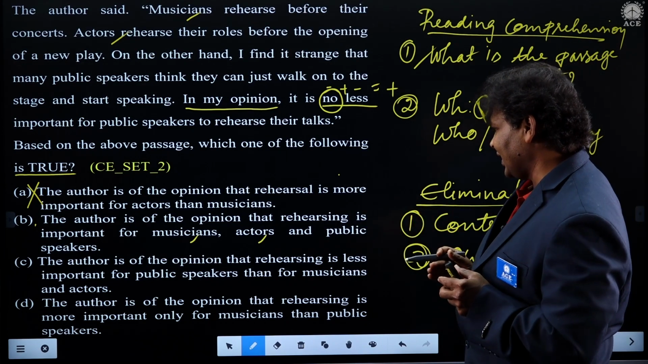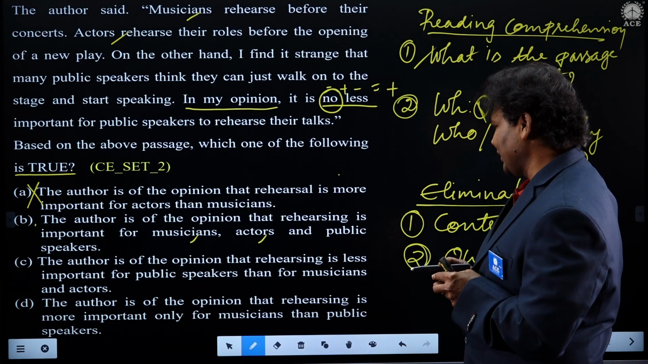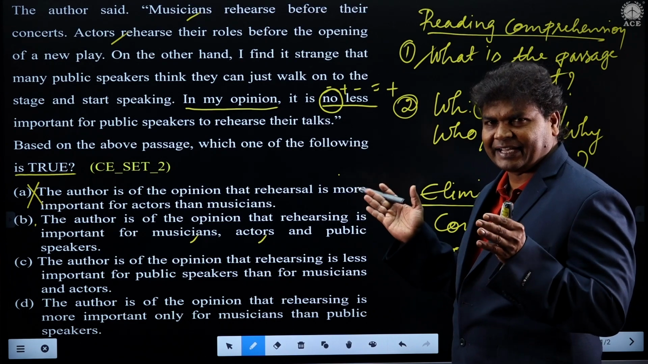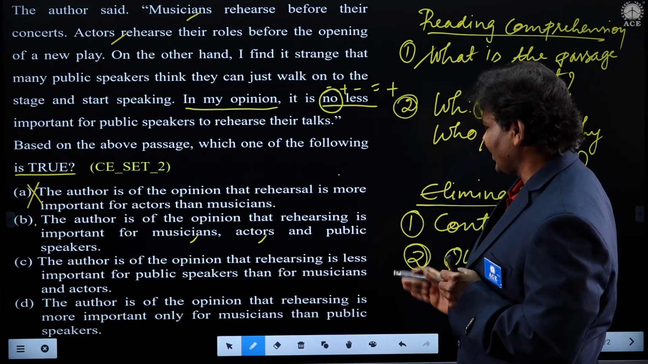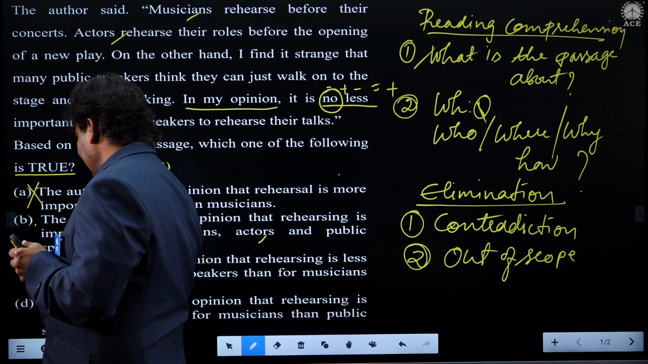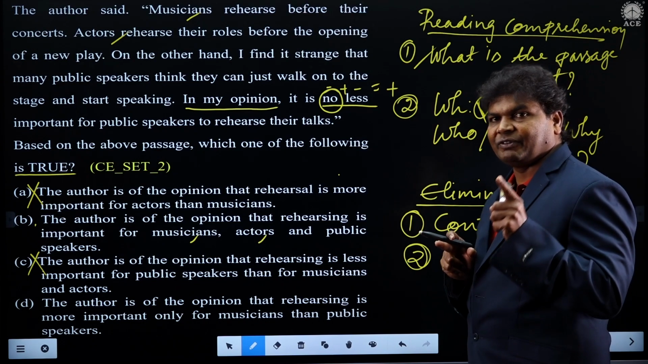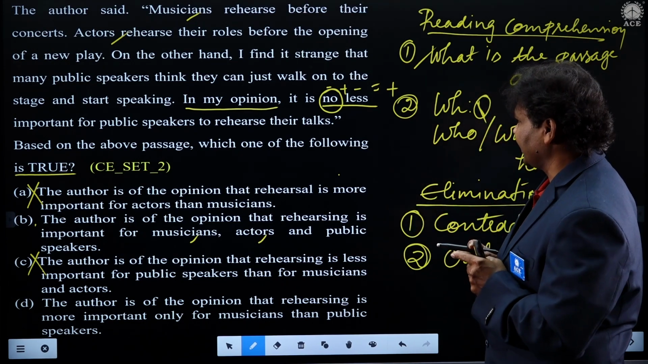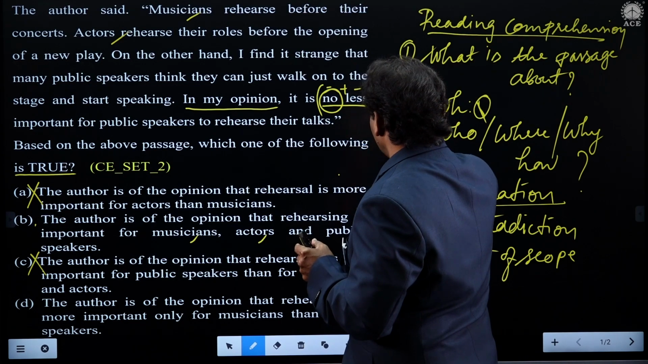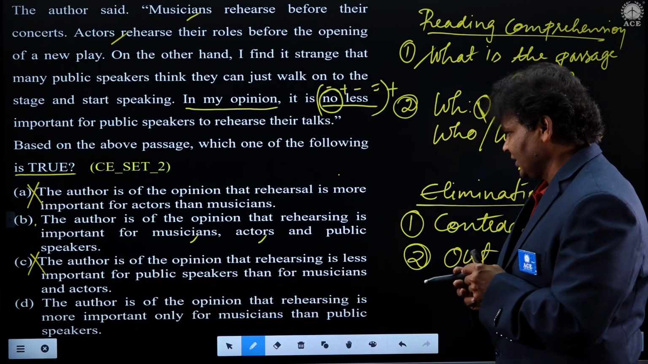So therefore, the author is of the opinion that rehearsing is less important for public speakers than for musicians and actors. Did he say that? No. Again, it is contradicting the argument, students. He says even they have, it is very important, no less important, which means it is important, students. In other words, if you strike off both the negatives, you will find something like it is important for public speakers, right? Very good.